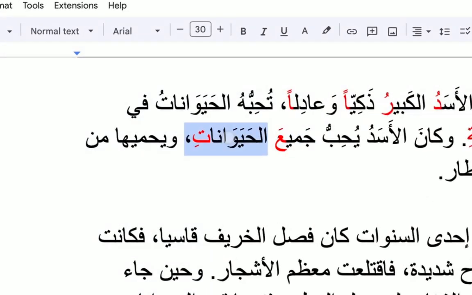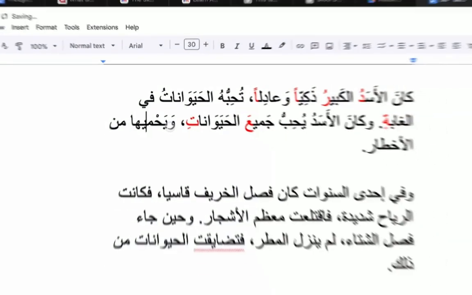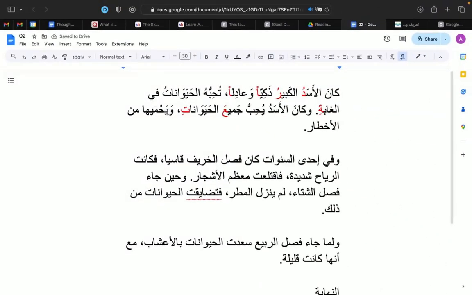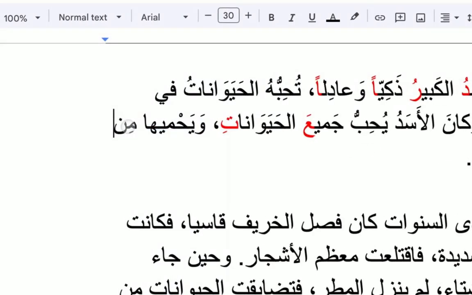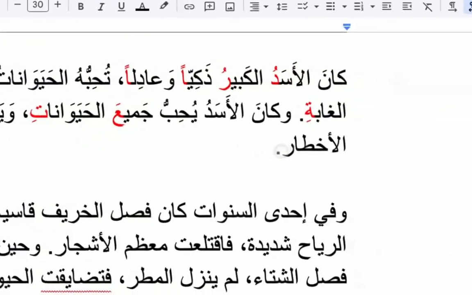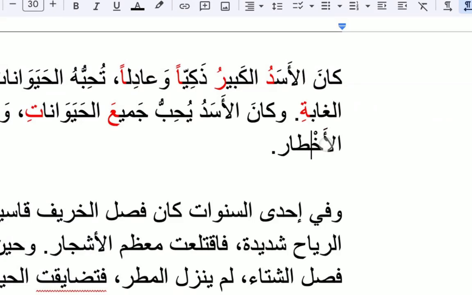All of the animals. ويحميها. يحميها. And he defended it, and he defended them, right? يحميها, defended them. من الأخطار. This is a preposition, from. It means from. الأخطار.